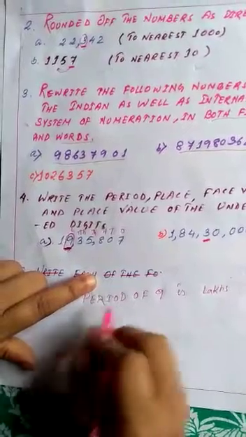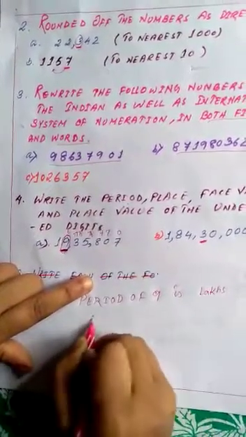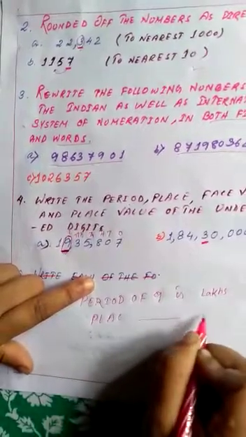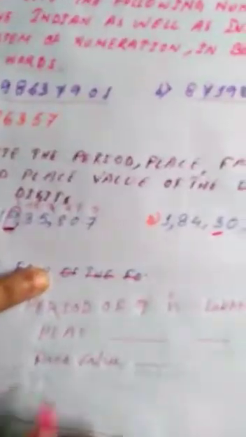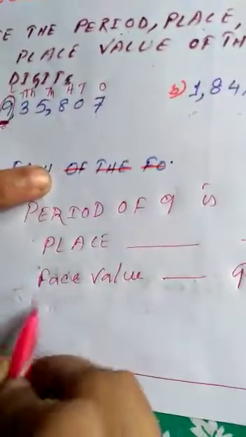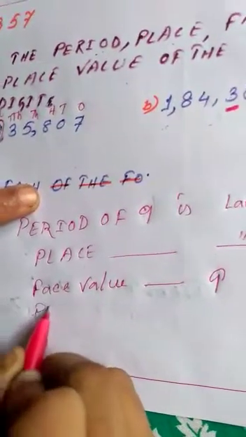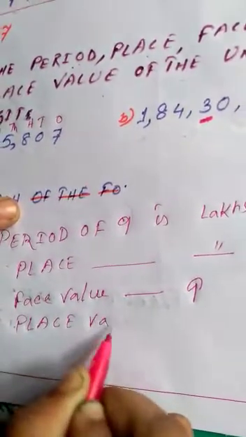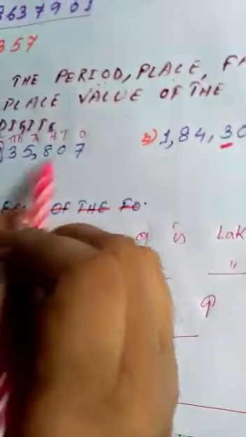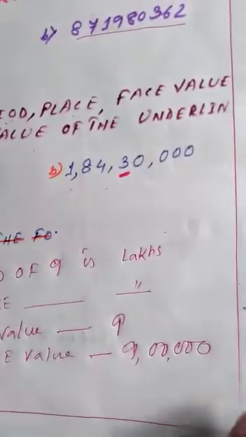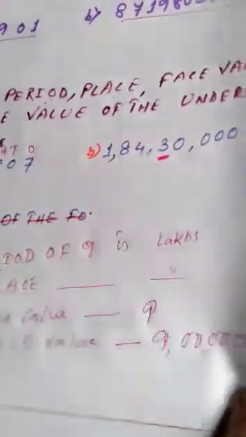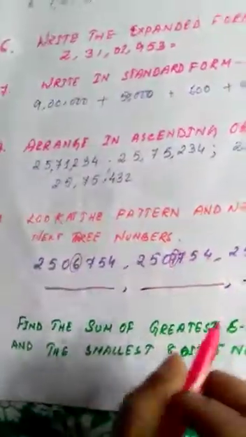The place is written the same way. Then you write the face value. Face value means you write the digit itself, so the face value will be 9. Then the place value. You know how to write place value: it will be 9 lakhs. This way you have to do the answer to part B. All right students, same way.